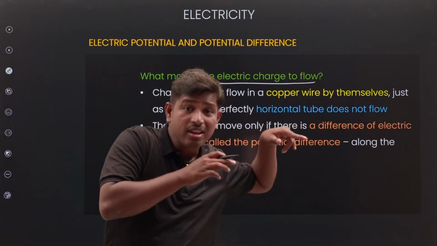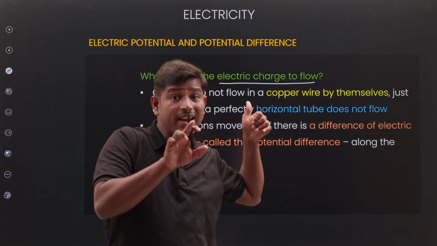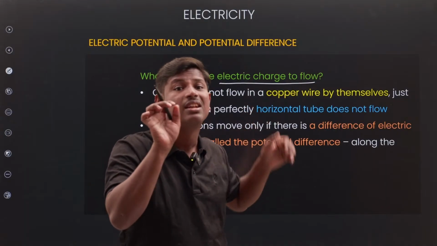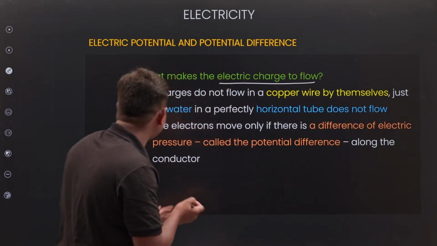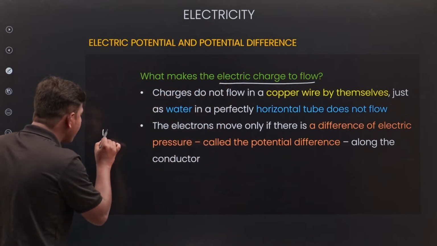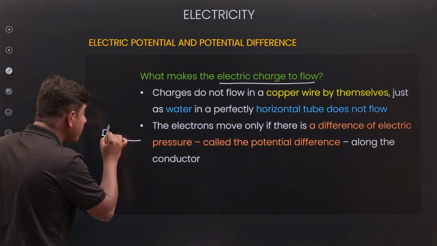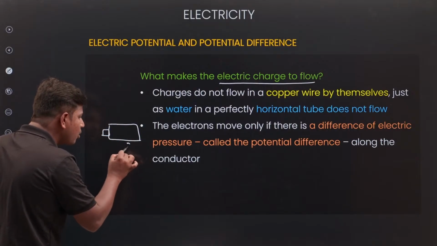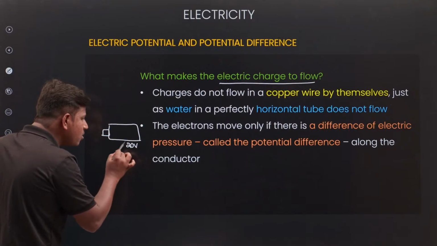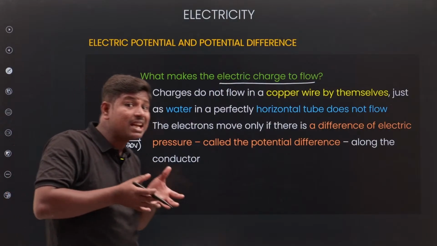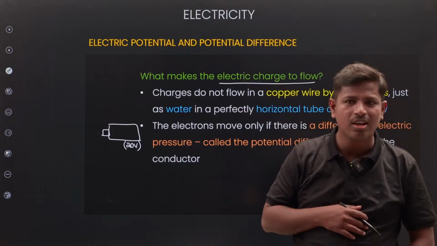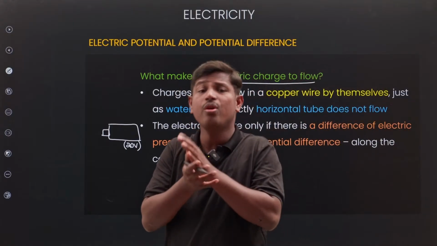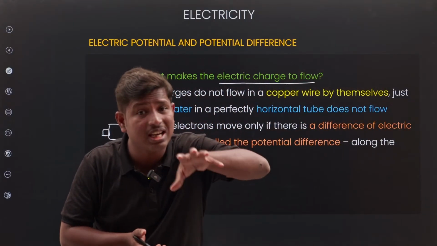Even electricity is the same thing. If charges are flowing, here there is no height difference, here there is a potential difference. For example, if you buy a battery, they will mention 20 volts. What is this 20 volts? If you buy any electronic device, they will mention a voltage, right? So how is that voltage calculated? What gives that voltage?